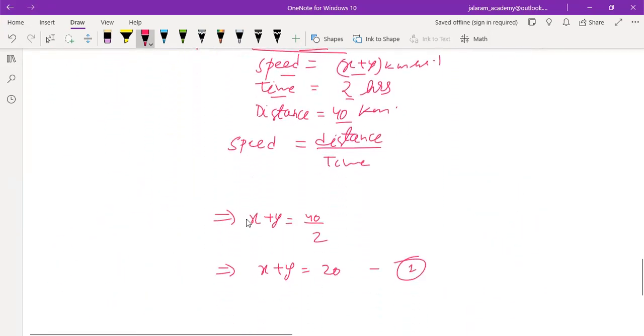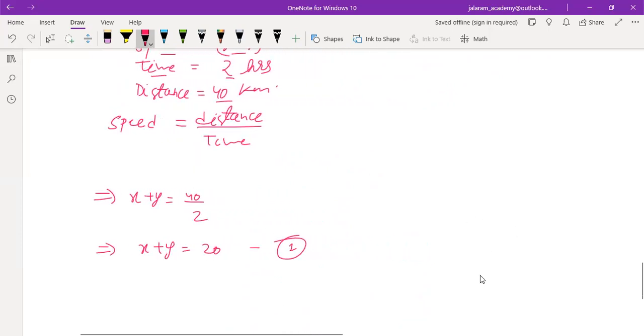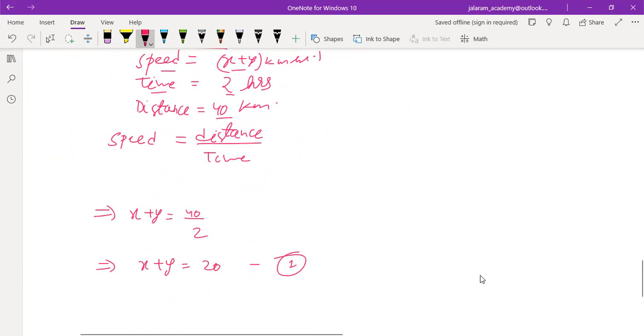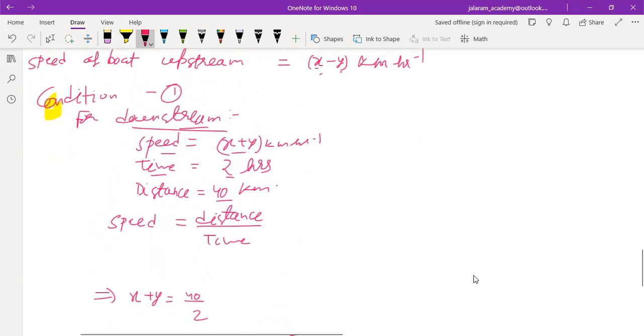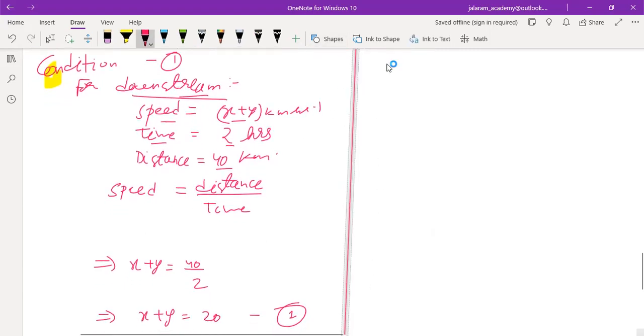In the second condition, we will write all the conditions which are given in the next statement. We name it condition number 2. Write everything again for upstream.